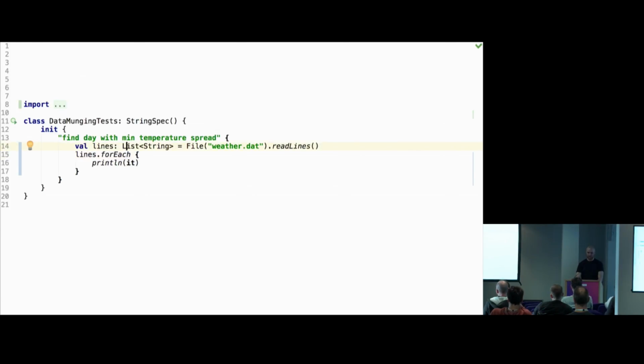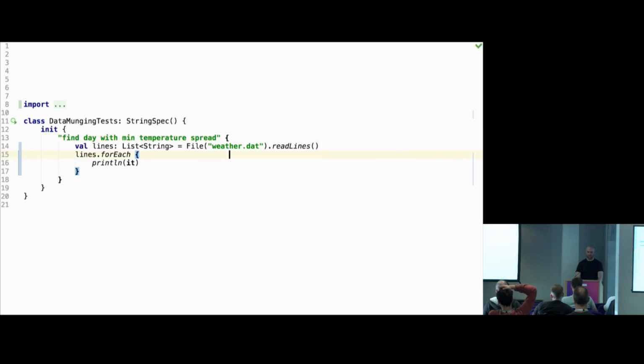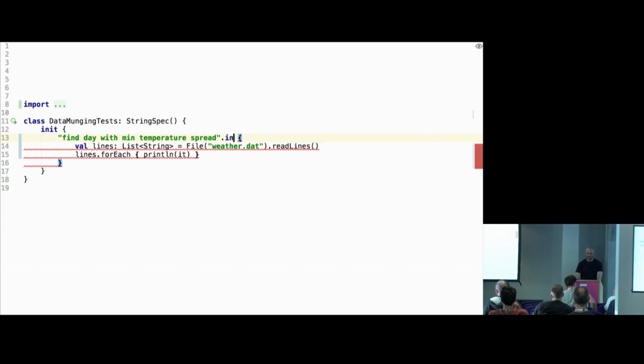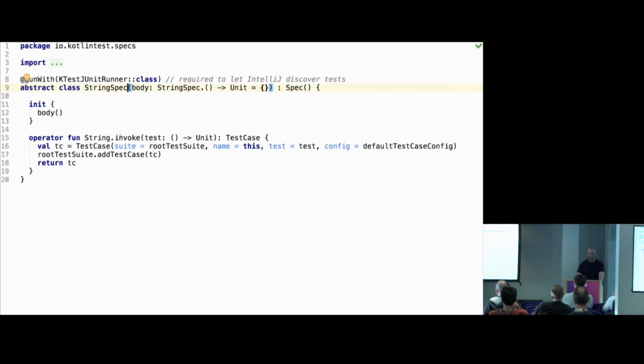So there is one more thing to show, is that unlike previous tests, there is some magic going on, because this is not a function even. So that was the syntax. Here we basically have a string literal, then we have curly braces and something's going on. So that's a bit odd. What's going on here, again, I'll show the full syntax. So the actual thing is operator overloading, which takes this thing. So our test class extends the string spec, and inside string spec class we have this extension function on string called invoke, which is also an operator.